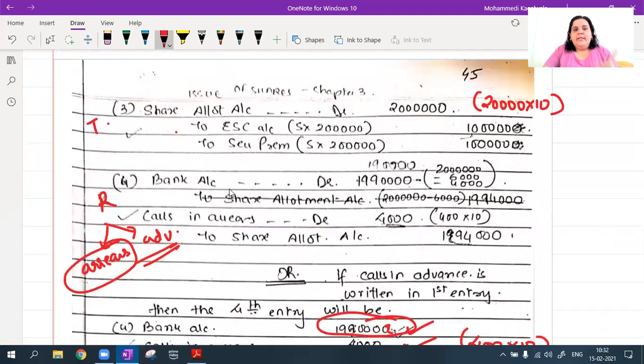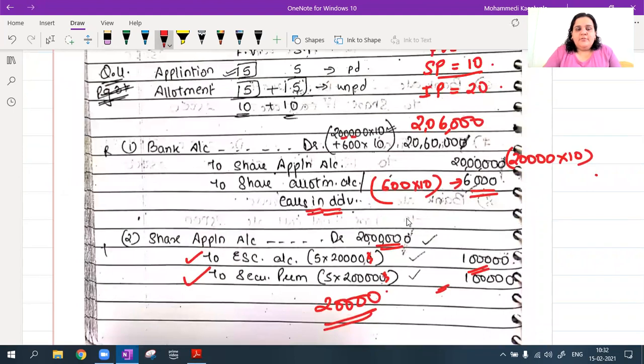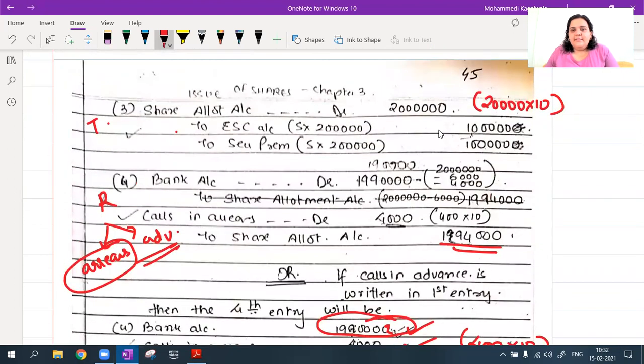Or else you can write bank account debit, calls in arrears account debit to share allotment. Now here in share allotment, you will not write 2 lakhs. Okay, you will write 1 lakh, and yes, you will write the lesser amount, because here you have already accounted with the share allotment over here. So if in case I'm writing share allotment here 6,000, then obviously here also I'll have to minus it and write it.